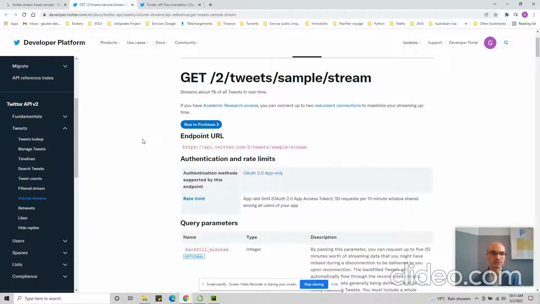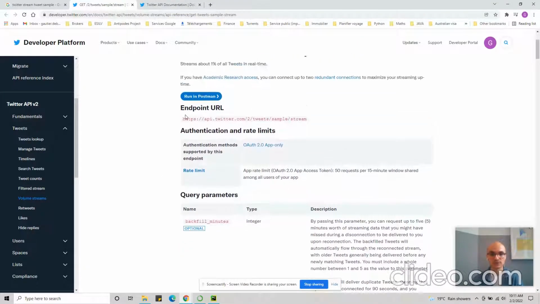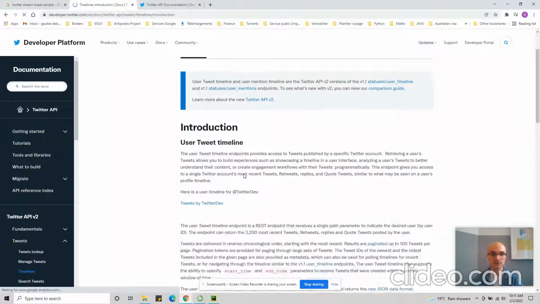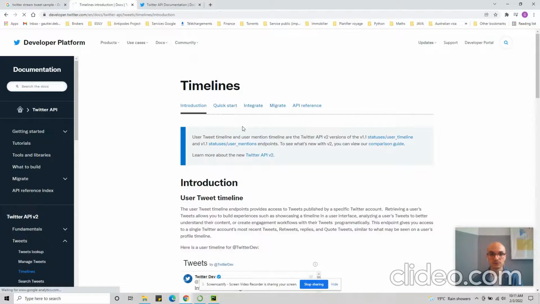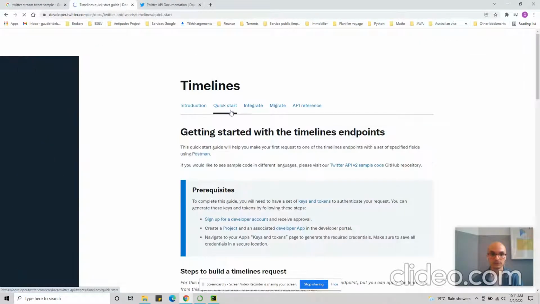Those are the main ones that you're going to use to access all the API services. So that's an endpoint URL, for example. And if you want to have a look at other ones, for example timelines, and the quick start, you can probably find a URL here.